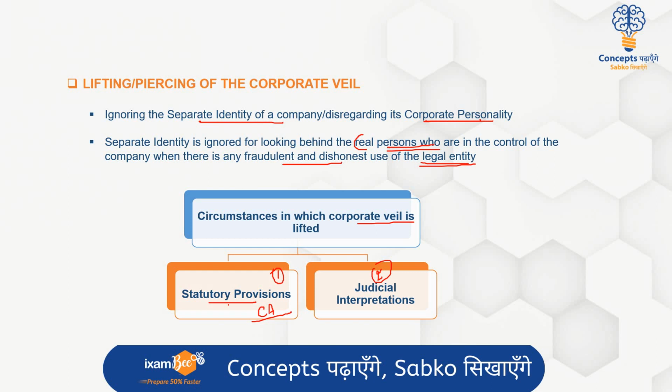So ये सारे statutory provisions है. So statutory provision मतलब Companies Act के अंदर ही जो provisions दिए हुए हैं जहाँ की the human agency has been held liable for anything which has been done in the name of the corporate person.